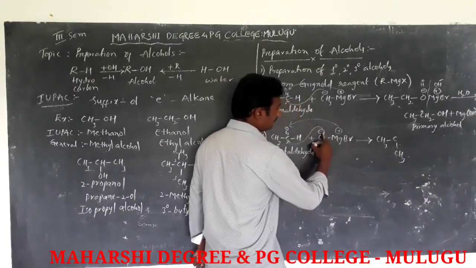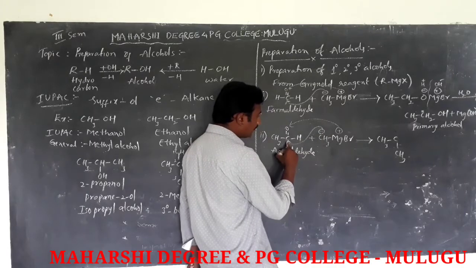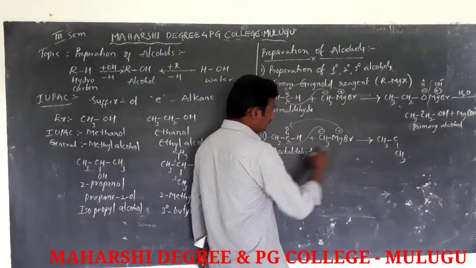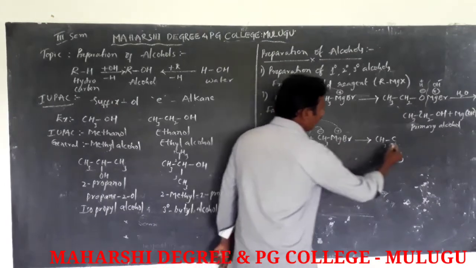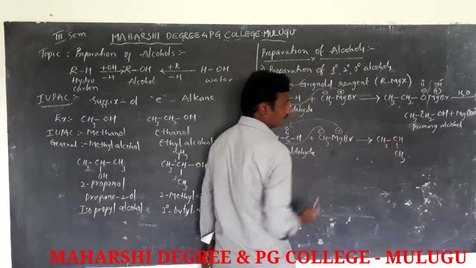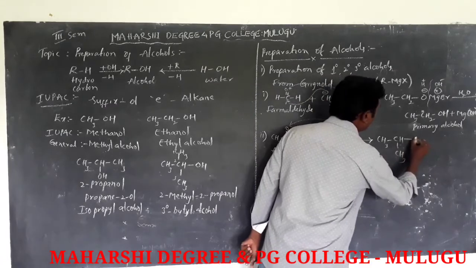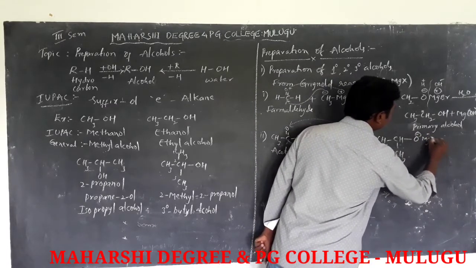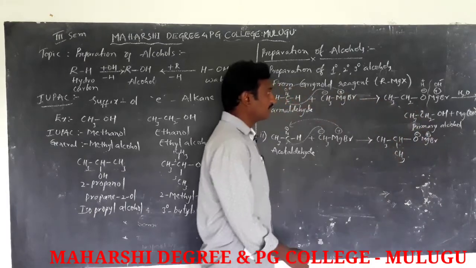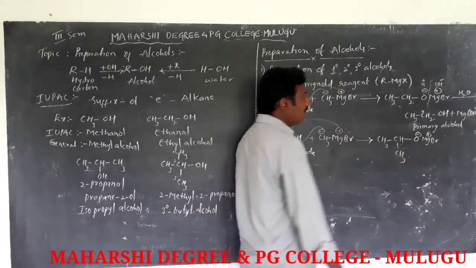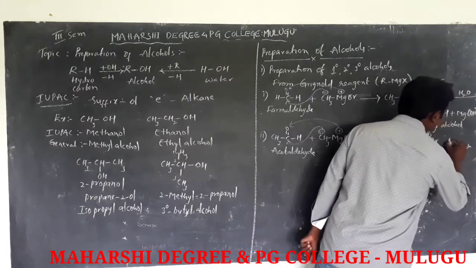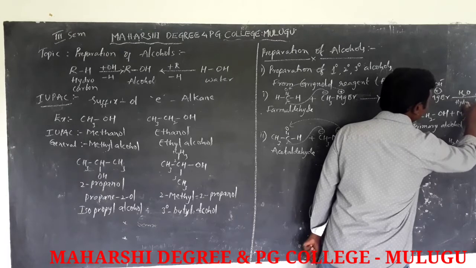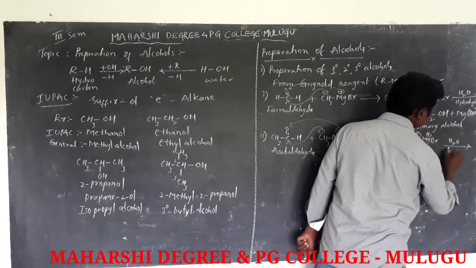The methyl carbanion attacks the carbonyl carbon, so this is the methyl group. The intermediate is CH3, CH3, H on the carbon, with O minus and MgBr plus. This is the intermediate product, followed by hydrolysis.